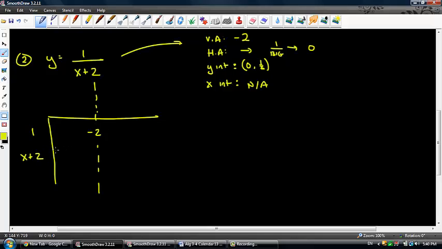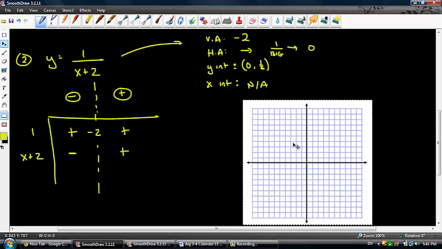If I choose a number beyond negative 2, well, this is the only thing that has the variable. 1 is positive no matter where I put it. Beyond negative 2, if I choose negative a billion, this is going to be negative. If I choose 0, 0 plus 2 is positive 2, or more importantly, it's positive. Well, a positive divided by a negative is negative, and a positive divided by a positive is a positive. So let's see how that impacts our graph.